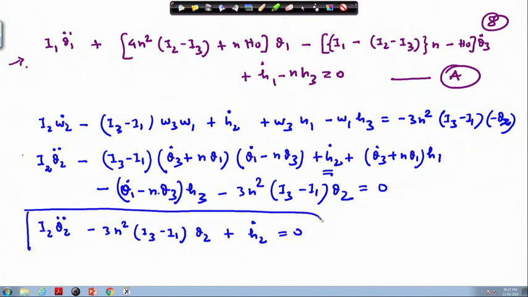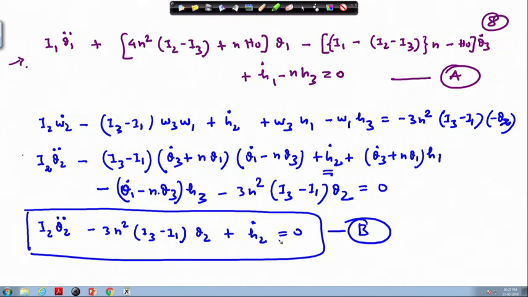So, this is your equation number B. This is related to your pitch dynamics. The first one was related to the roll dynamics, and this is related to the pitch. In the same way, the third equation can also be worked out.